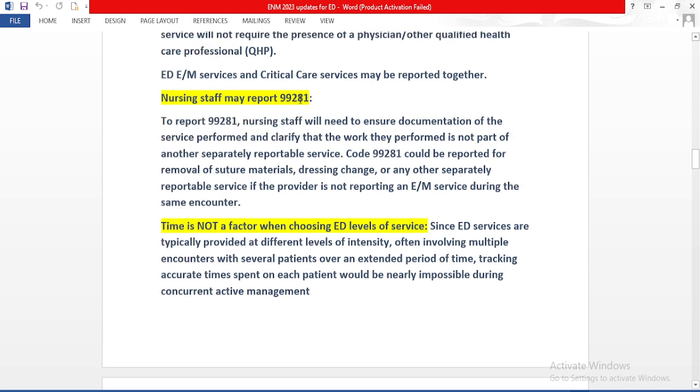Next, nursing staff may report 99281. To report 99281, nursing staff will need to ensure documentation of the service performed and clarify that the work they performed is not part of another separately reportable service. So code 99281 could be reported for removal of suture materials, dressing change or any other separately reportable services if the provider is not reporting an E&M service during the same encounter. So in order to code 99281, either the physician or nursing staff will code 99281. If the physician uses 99281, nursing staff will not use 99281.